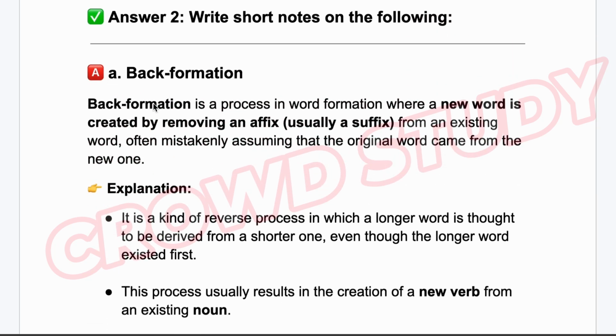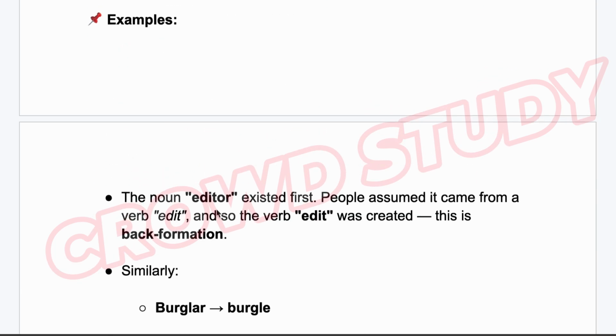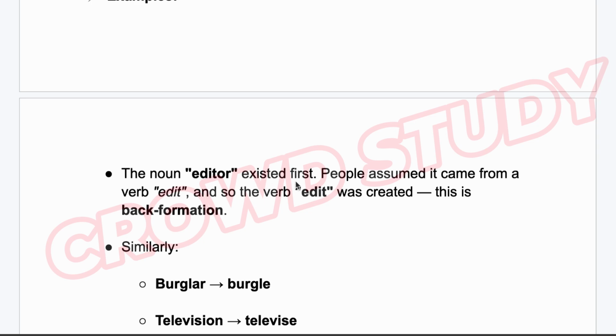A. Back formation. Back formation is a process in word formation where a new word is created by removing an affix, usually a suffix, from an existing word, often mistakenly assuming that the original word came from the new one. The explanation is, it is a kind of reverse process in which a longer word is thought to be derived from a shorter one even though the longer word existed first. This process usually results in the creation of a new word from an existing noun. For example, the noun editor existed first.